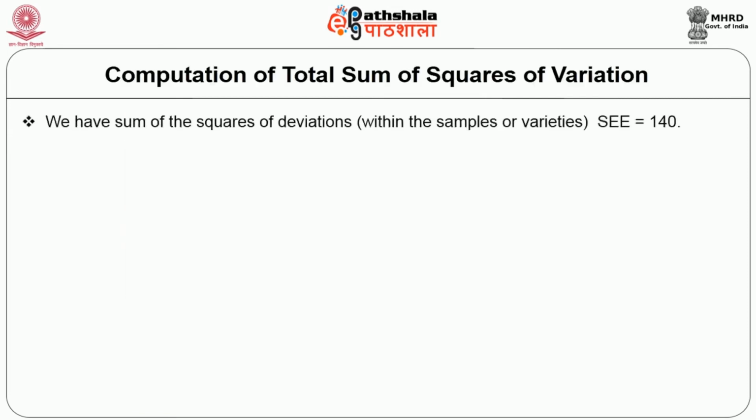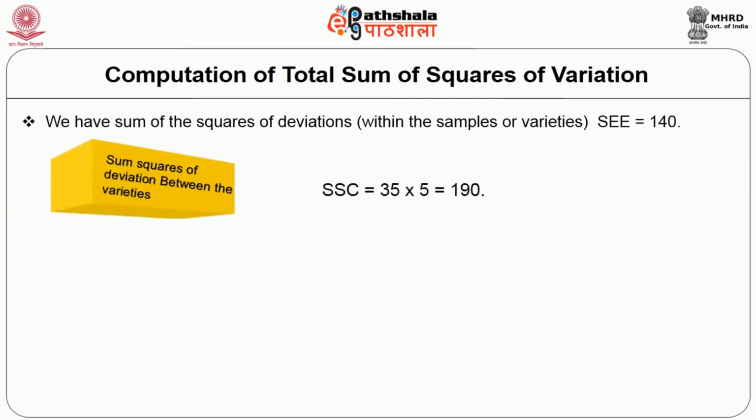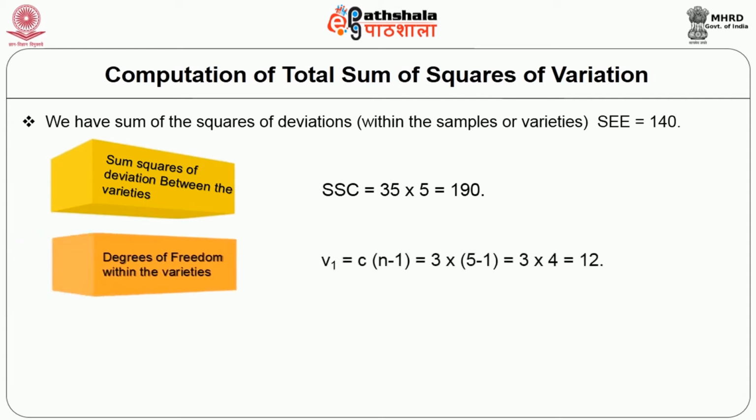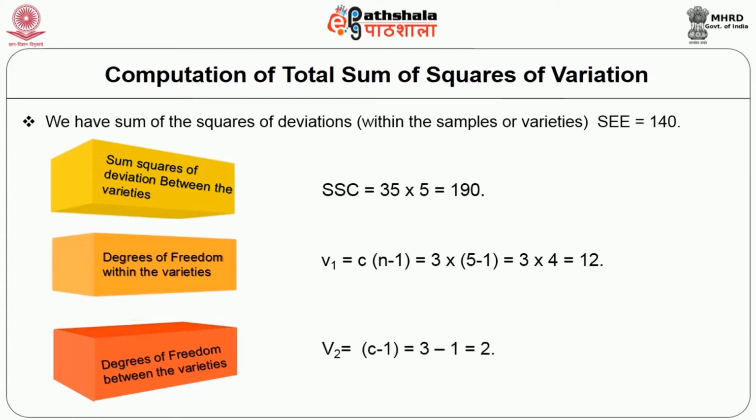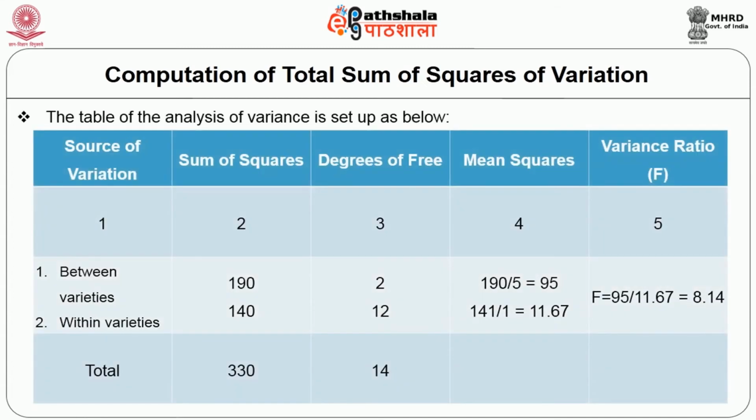From the above table, we have the sum of the squares of deviations within the samples or varieties equal to 140. Sum of squares of deviations between the varieties is equal to 35 into 5, which is 175. Then degrees of freedom within is equal to 3 into (5 minus 1), which is 3 into 4, equal to 12. Degrees of freedom between the varieties is equal to C minus 1, which is 3 minus 1, equal to 2. With the help of the above data, the table of the analysis of variance is constructed as follows.